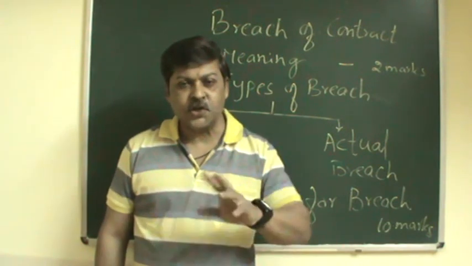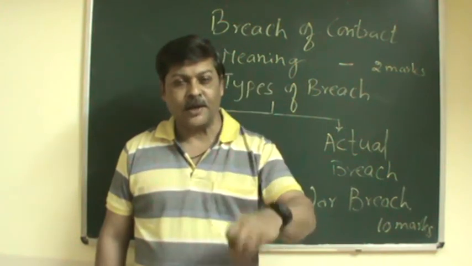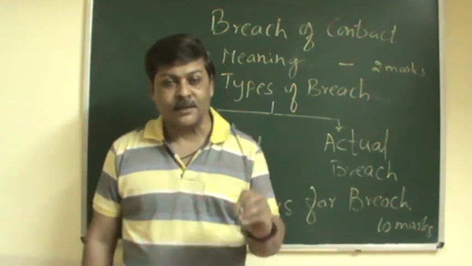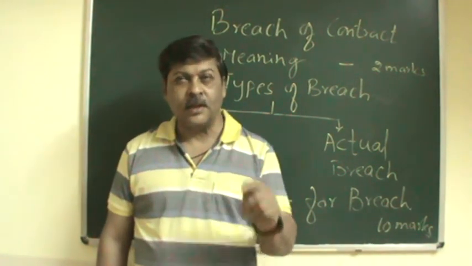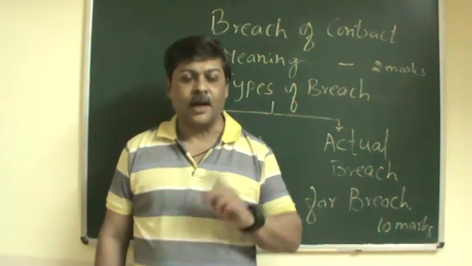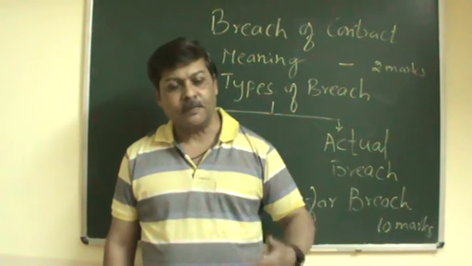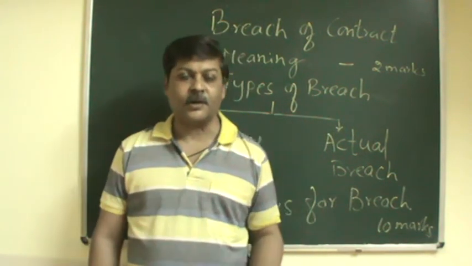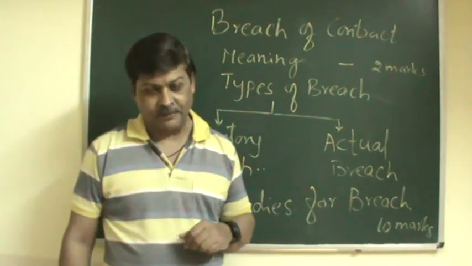The terms and conditions may be violated by any party. Any party violating the terms and conditions of the contract is called the breach of the contract, and the person violating it is called the defaulter, and the other party is called the aggrieved party. The aggrieved party gets the right to claim the remedies against the defaulter. So breach must take place, then only the remedies can be claimed.